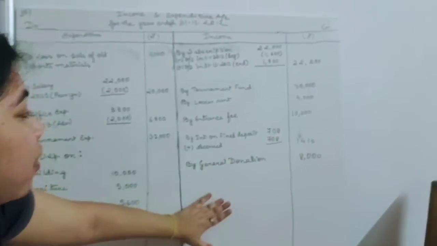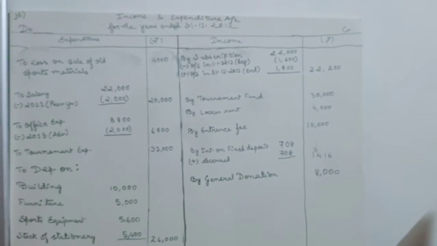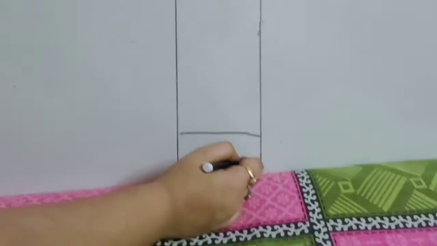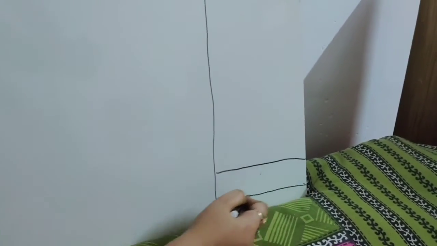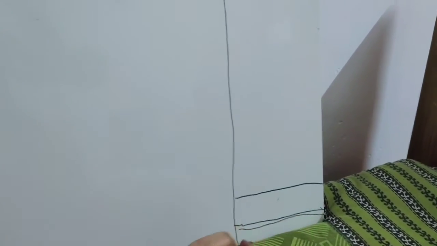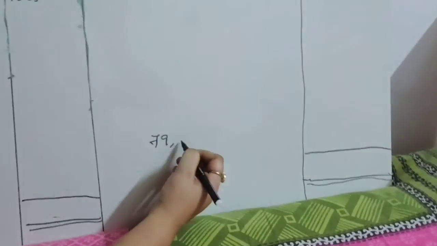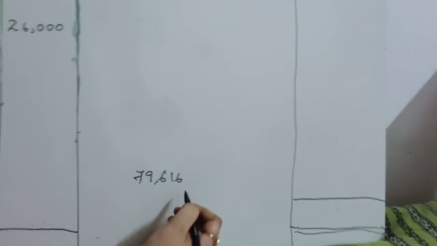See, income side we have recorded, and we have recorded everything in the expenditure side also. Now we will make the total of both income and expenditure side. So let us check. So when we make the total of income side, our total comes to 79,660.